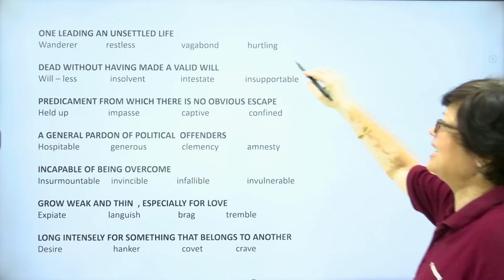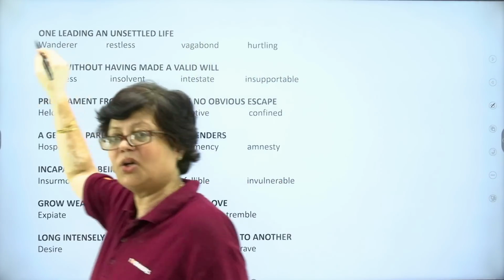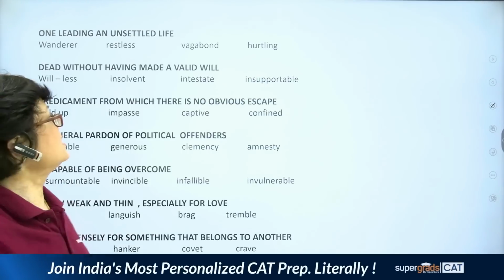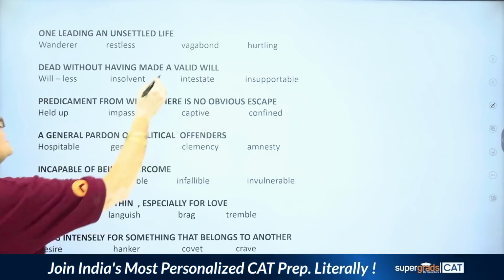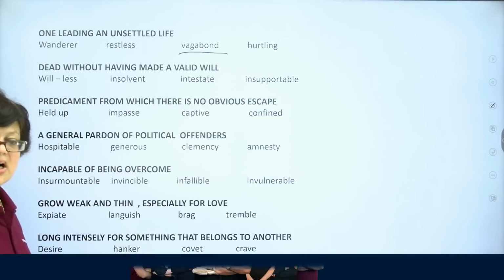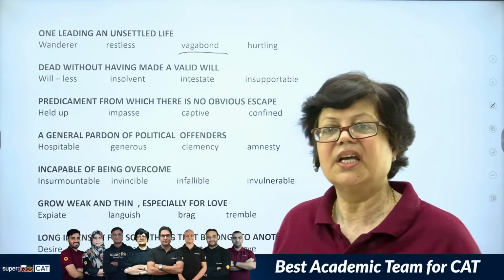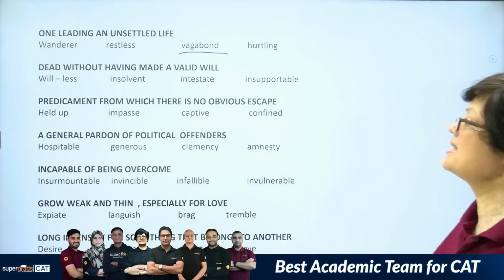One leading an unsettled life. What is that person called who does not have a settled life? Is it a wanderer? Is it restless? Is it a vagabond? Or is it hurtling? The answer is vagabond. A vagabond is a person who does not lead a settled life. He moves from place to place.